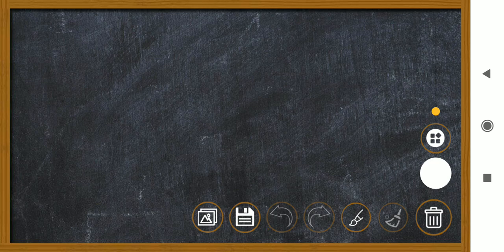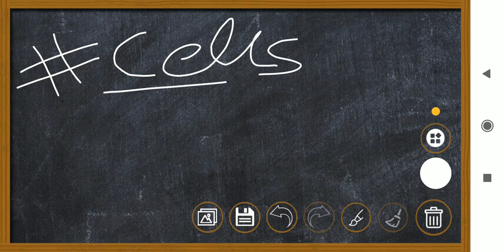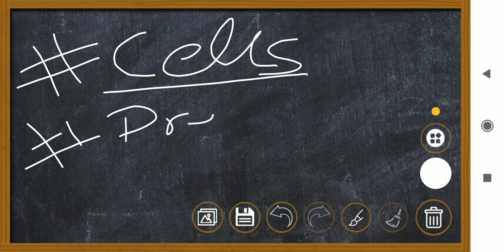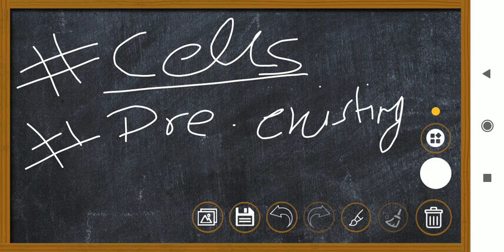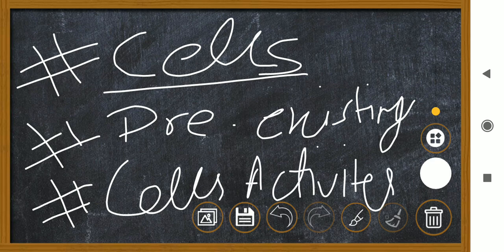The postulates of this theory, as we understand them today, are that all living organisms are composed of cells and the products of cells. The second hypothesis is that every cell comes from a pre-existing cell, meaning a new cell comes from a cell which existed prior. And the third is that the activities that an organism performs are the outcome of the total of the activities which cells perform.